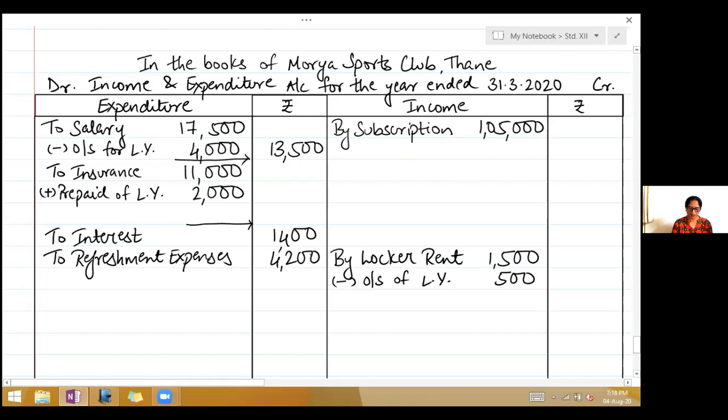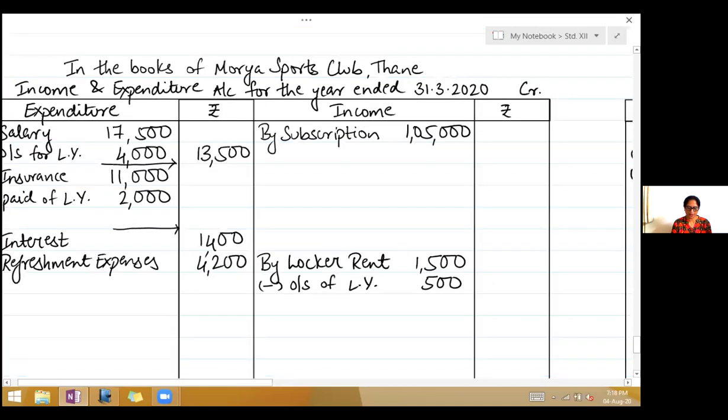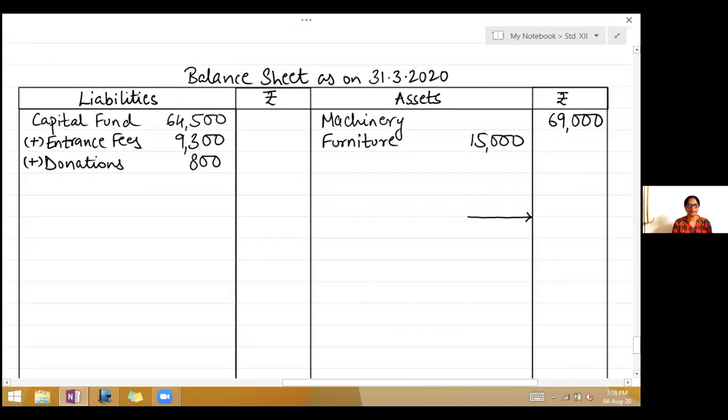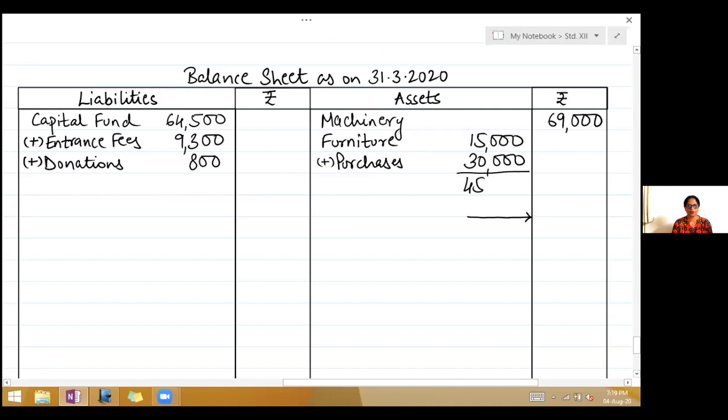Now they've given us furniture, which is an asset. So come to the asset side of the balance sheet. Right there below furniture, add purchases 30,000. Add it and write it in the inner column itself, 45,000, and leave one line.